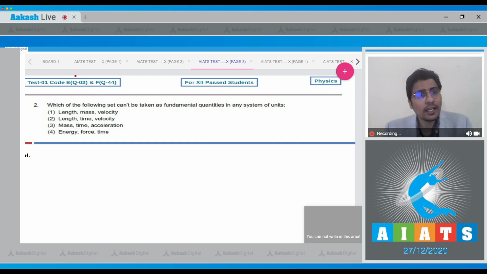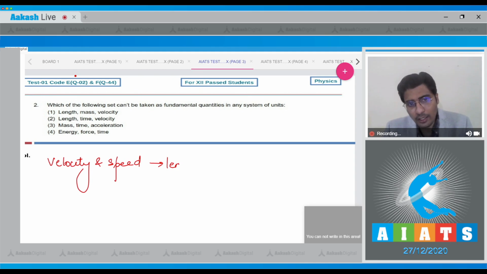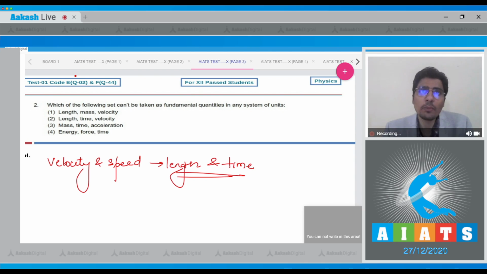Now dear students, four options are given to us: length, mass, velocity; length, time, velocity; mass, time, acceleration; and energy, force, and time. The velocity and speed are two physical quantities that require length and time to define each other, and hence they cannot be fundamental quantities. And hence for this question, the correct answer, dear student, should be option number 2. So this is our final answer.